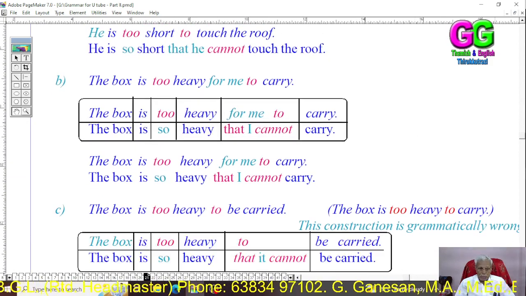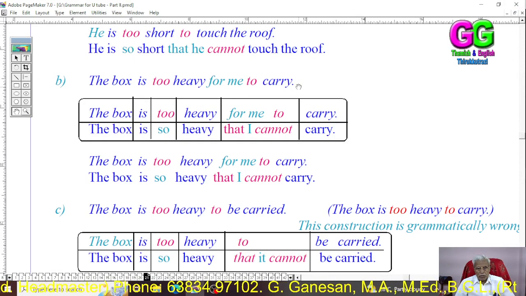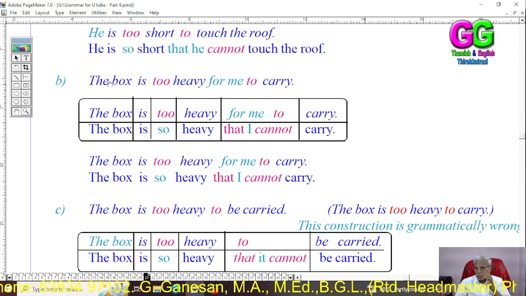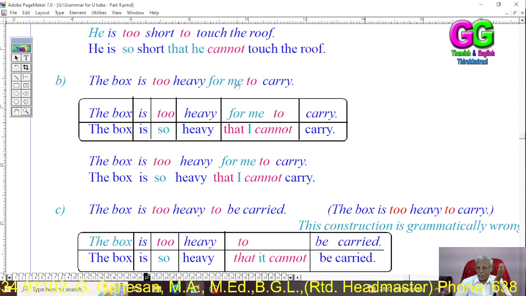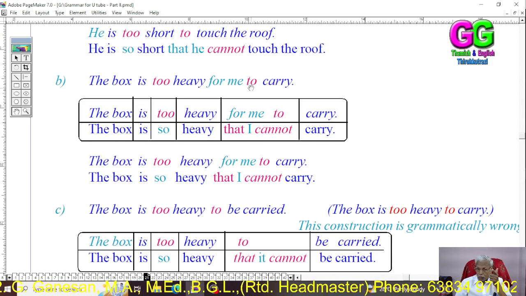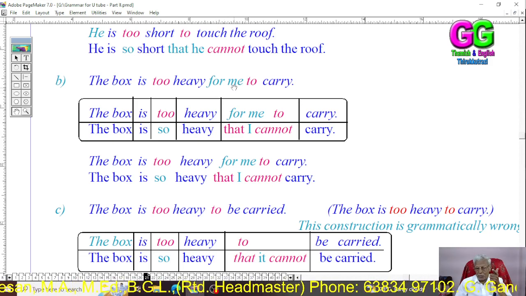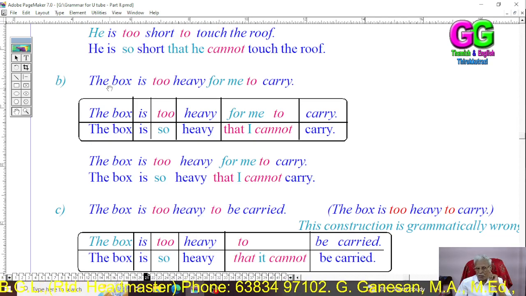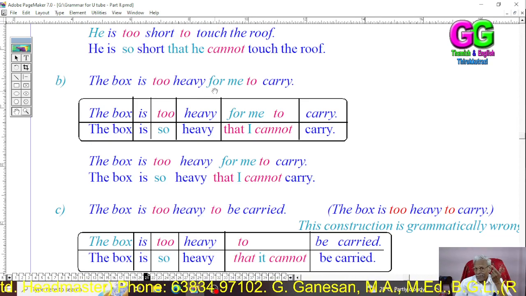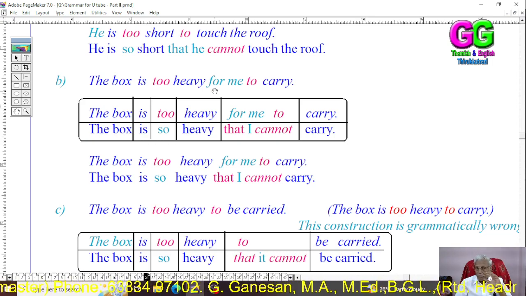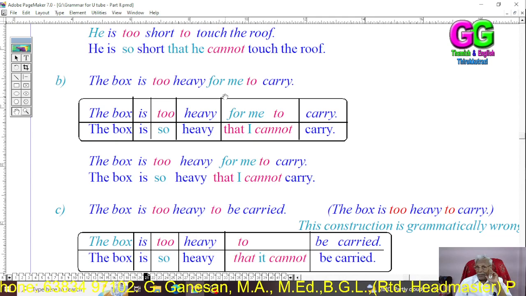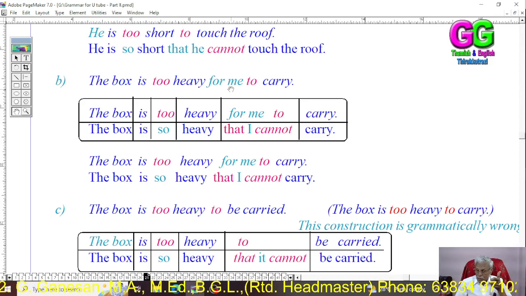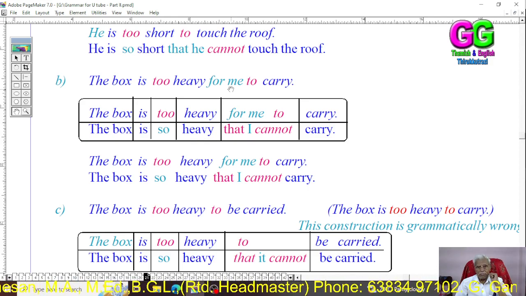But here you see the box is too heavy for me to carry. Here the box is the subject in the main clause, and in the subordinate clause it is going to be some other subject, that has been placed here before the to, for plus object. The box is the subject in the first sentence, but in the second sentence that we are going to create, the subject should be shown in this place as its object.